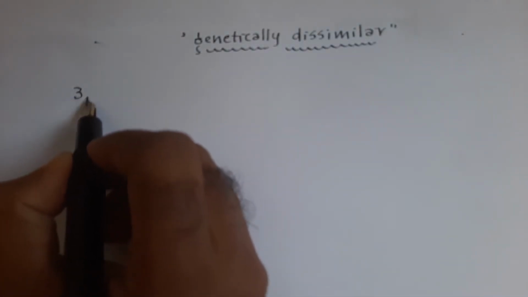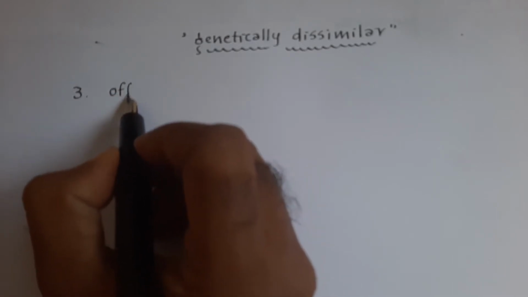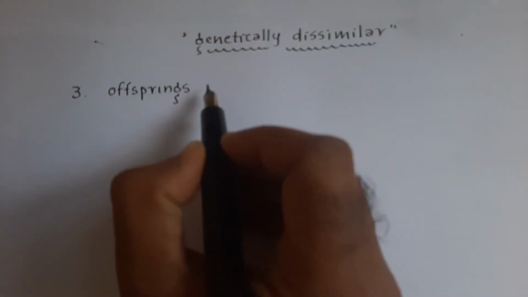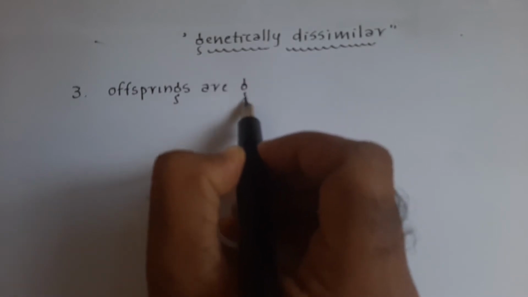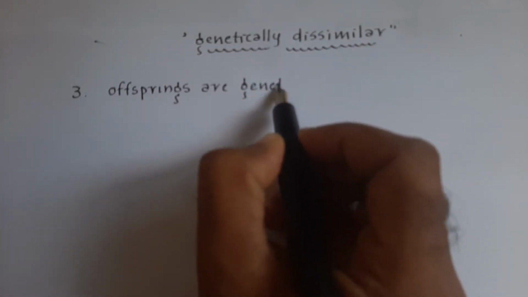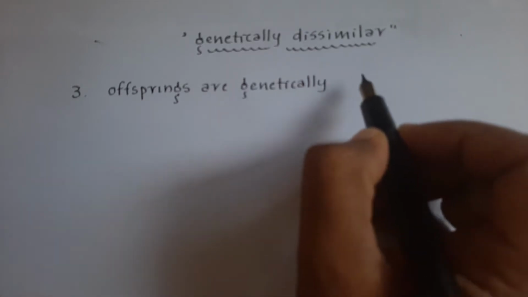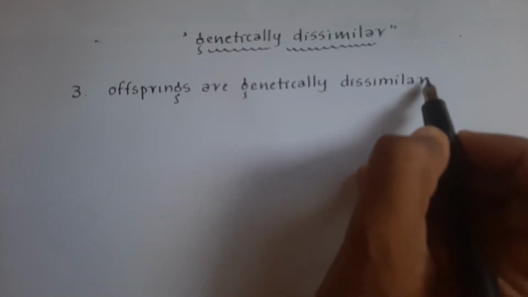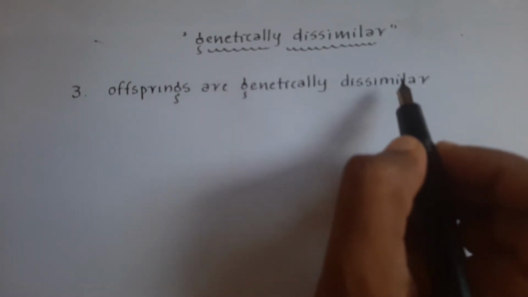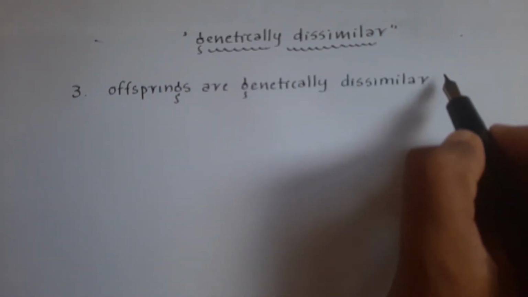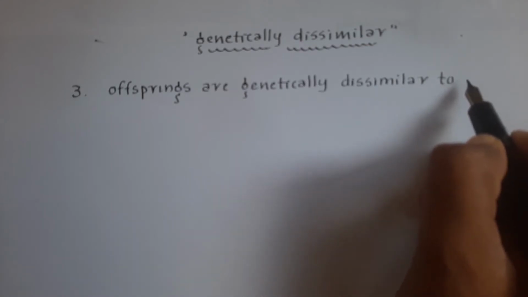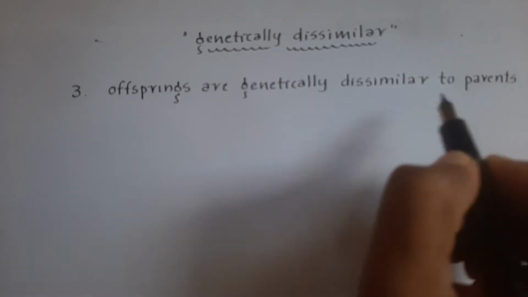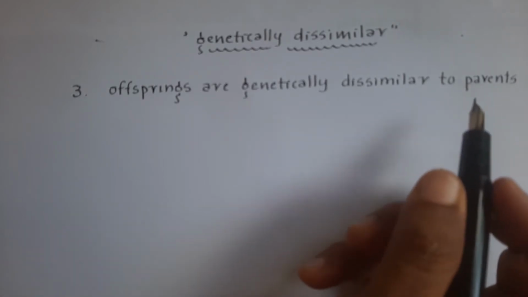It states that offsprings are genetically dissimilar to parents.